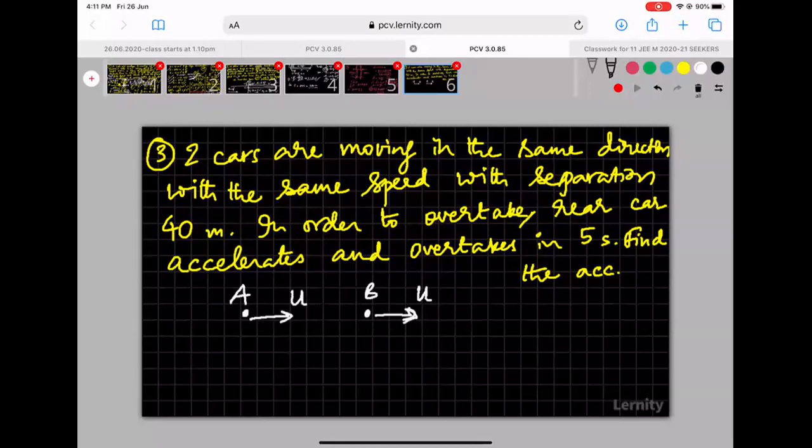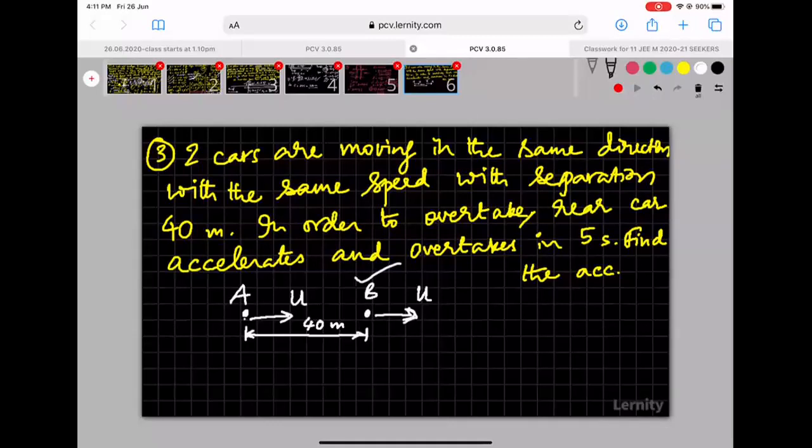The separation between them initially is 40 meters. In 5 seconds, A is able to catch up with B. Overtaking means what? A is able to reach B. If it reaches B, it's basically overtaken it, right? So in 5 seconds, what's happening? In 5 seconds, A has reached B. But will B be in the same position in 5 seconds? In 5 seconds, B would have moved a certain distance.